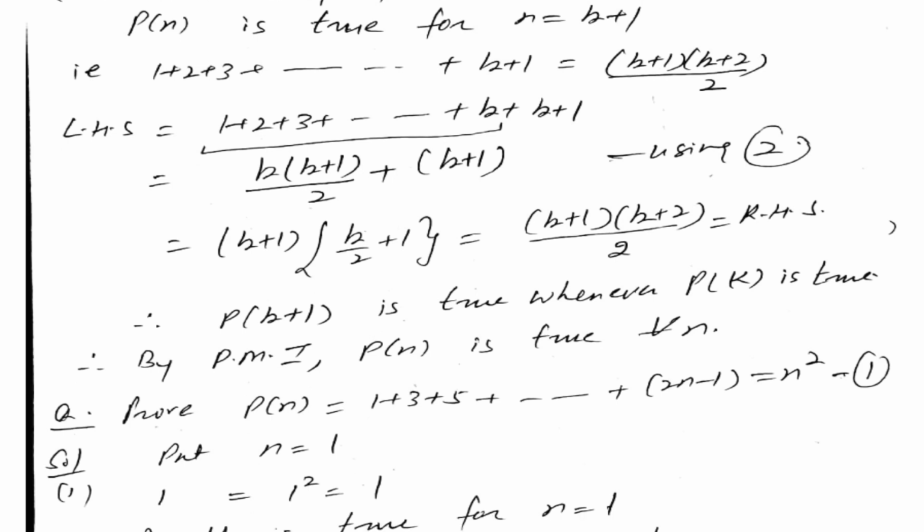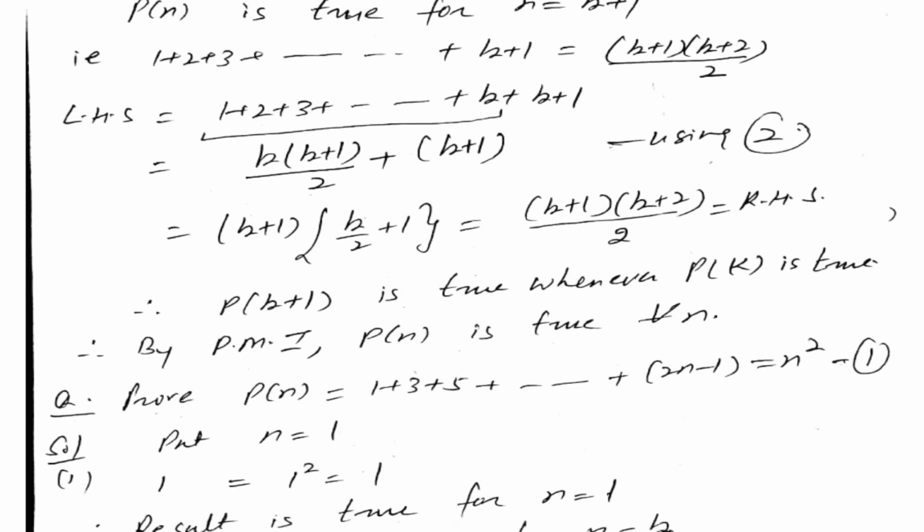Let us see another question. Now, in each and every question, we have only these three steps. But by the same method, we have to do each and every question. Prove Pn: 1 plus 3 plus 5 up to 2n minus 1 equal to n square. It means the sum of all odd natural numbers is equal to n square.